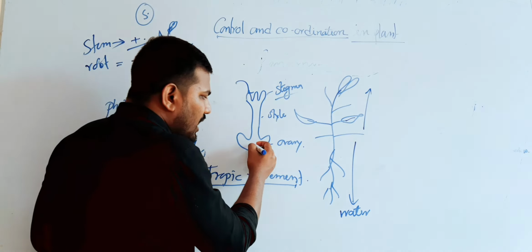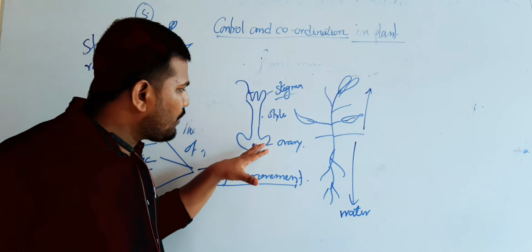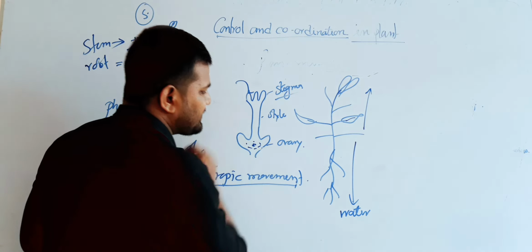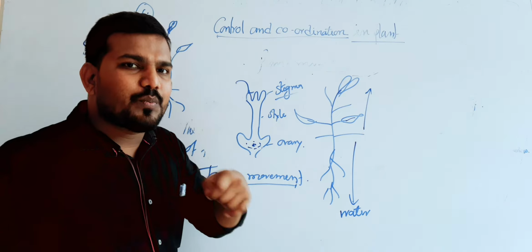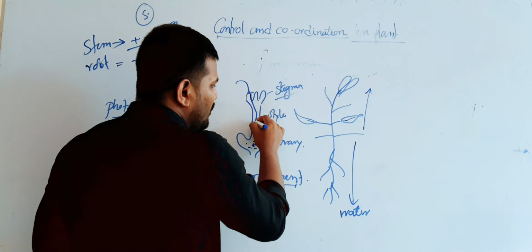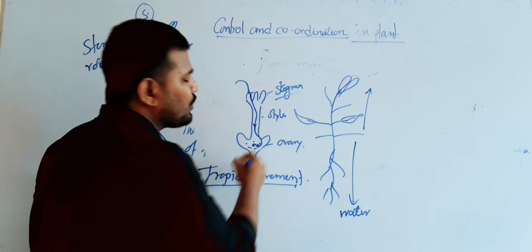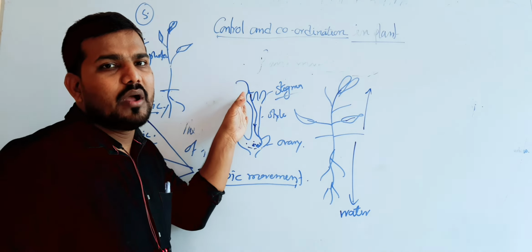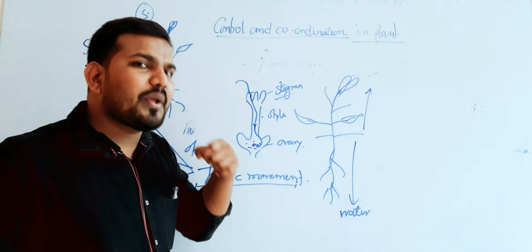Within the ovary, the ovules are present. Generally, these ovules secrete a sweet chemical substance, and the pollen grains respond by forming a pollen tube. Now this pollen tube moves towards the chemical substance to fertilize the ovules. So the movement of the pollen tube is a type of chemotropic movement.